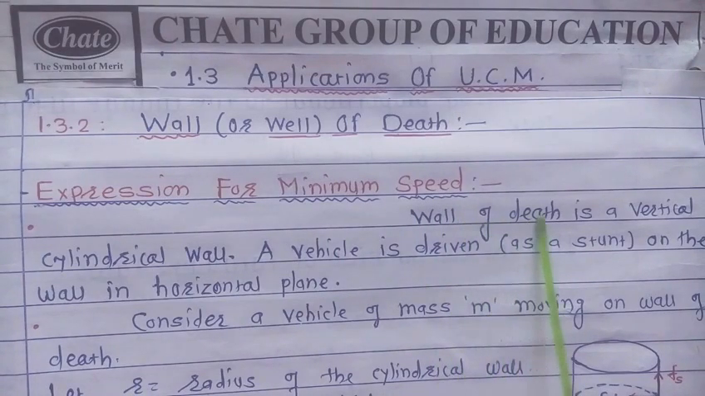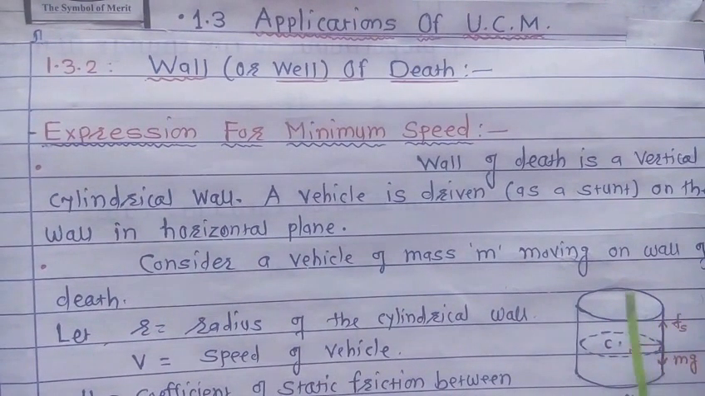The wall of death is a vertical cylindrical wall, like shown in this figure here. This is a cylindrical veil or wall. A vehicle is driven as a stunt on this wall in horizontal plane. So vehicle is driven in this plane, that is in horizontal plane.